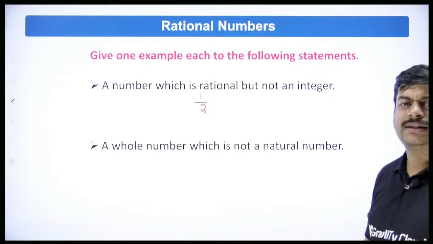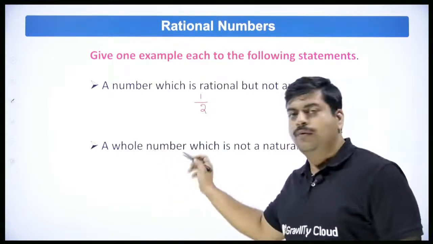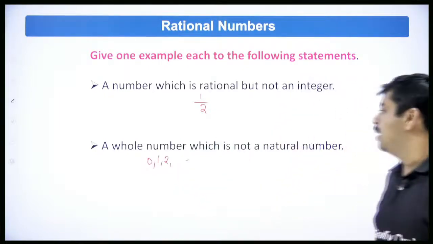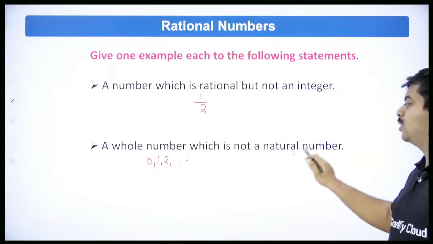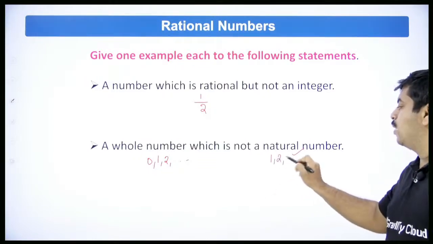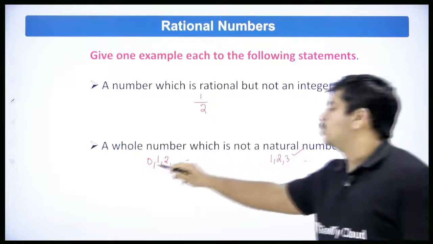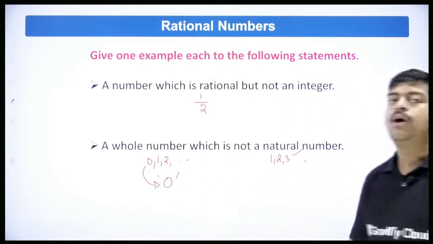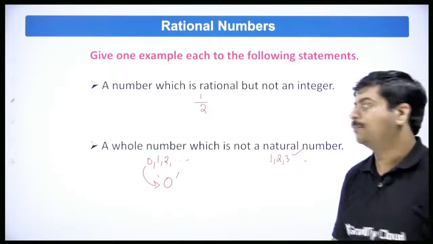A whole number which is not a natural number. You know that. Very easy. Whole numbers start from 0, 1, 2, 3, and so on. Which is not a natural number. Natural numbers start with 1, 2, 3, and so on. So 0 will be there here. Whole number which is not a natural number, that is the answer, 0.